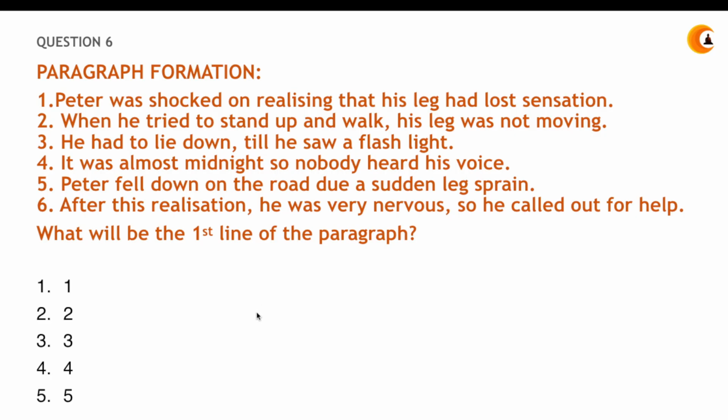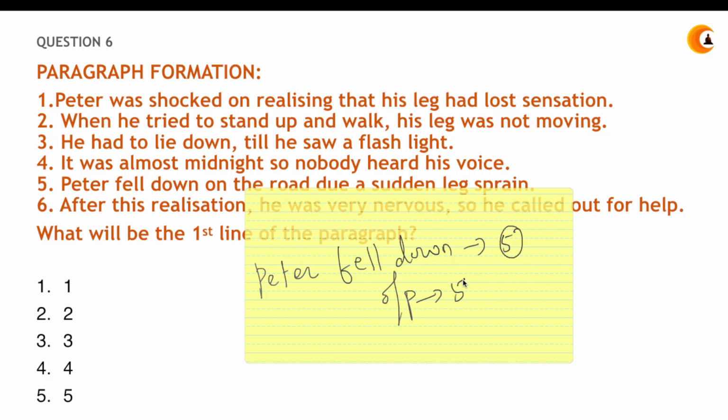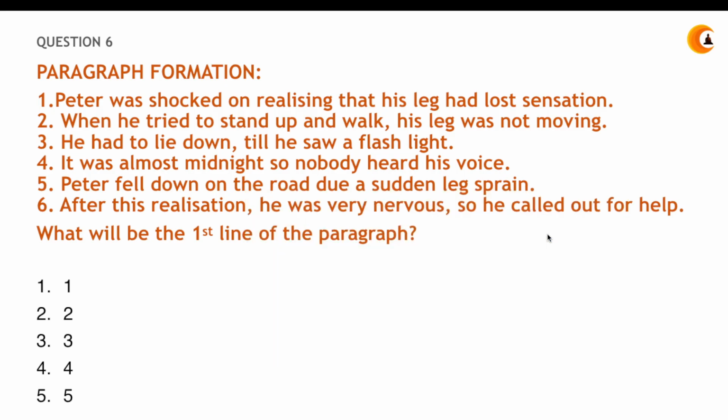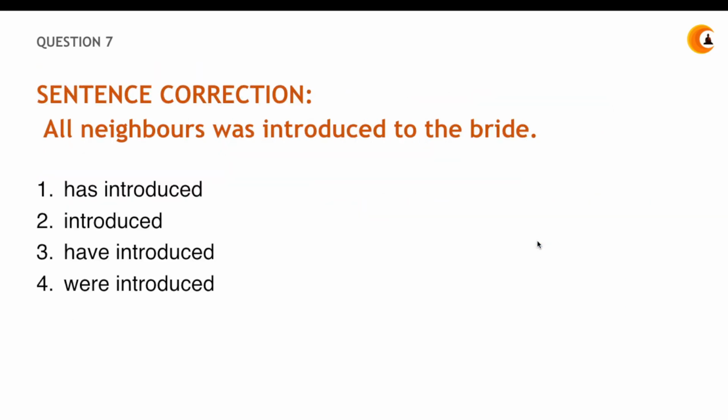So what will be the first line of the paragraph? First line of the paragraph will be Peter fell down on the road. So where is it? It is in line number 5. So your output is in option number 5, which is line number 5 also. So it's the same. Line number 5 is going to be the first line of your paragraph. Clear? Great.